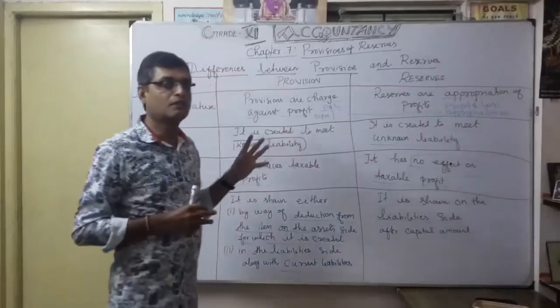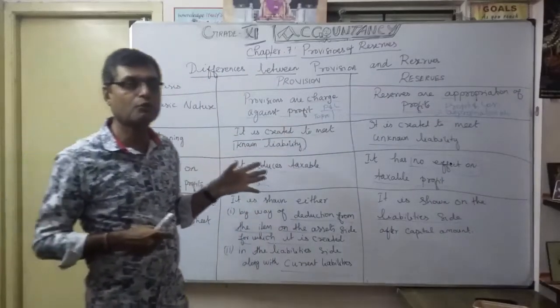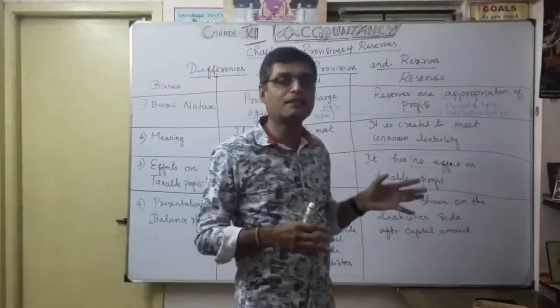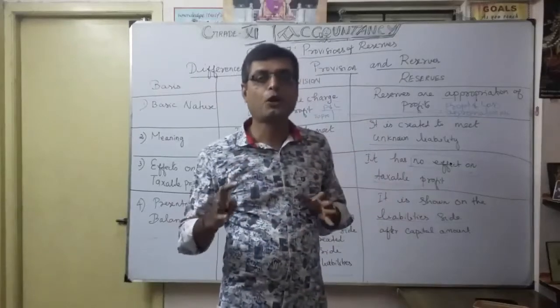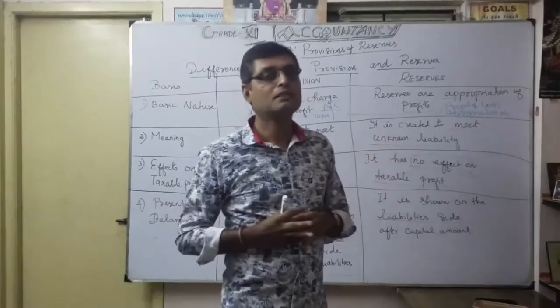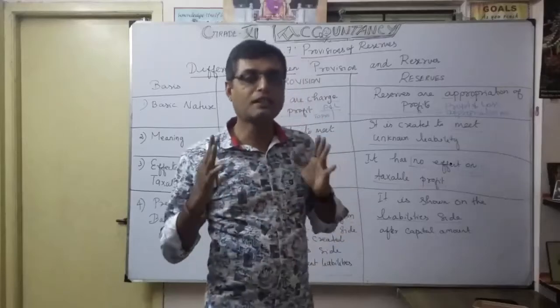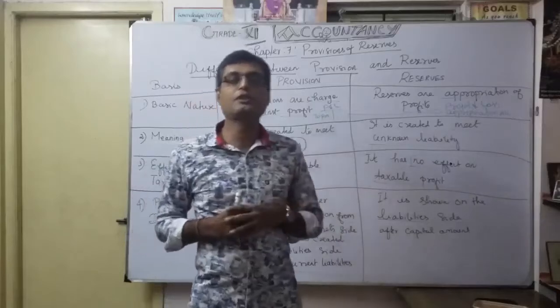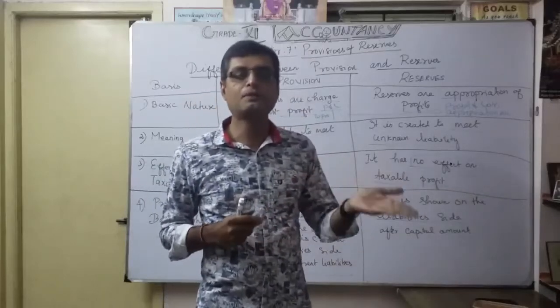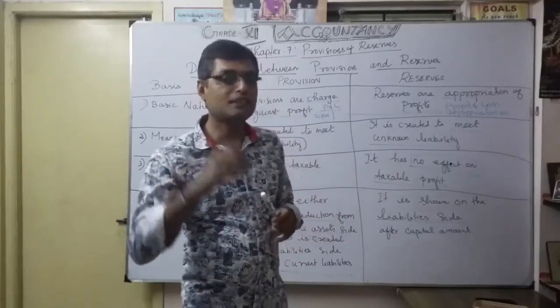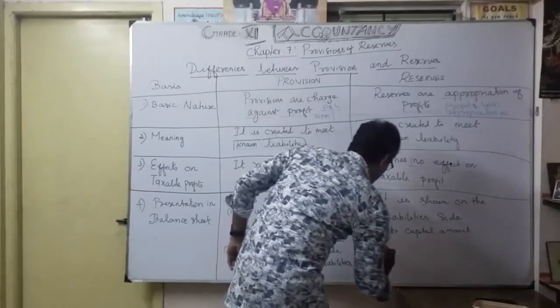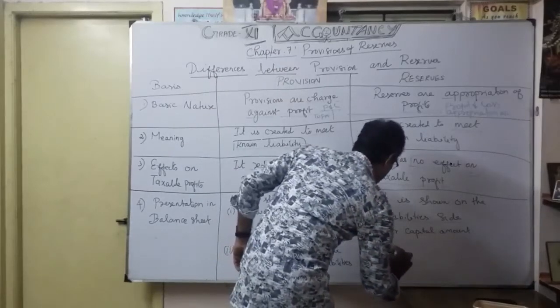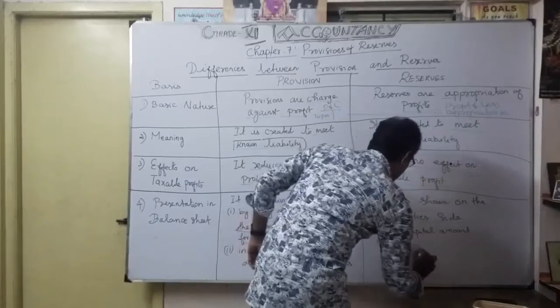Okay, so whatever the resources are, they are shown only in the balance sheet, on the liability side only. There is no option, no meaning in showing them on the asset side. So we have clearly understood: on which side do we show them? Only the liability side, after the capital account. So under which head? That's what you know very well. That head is called reserves and surplus.